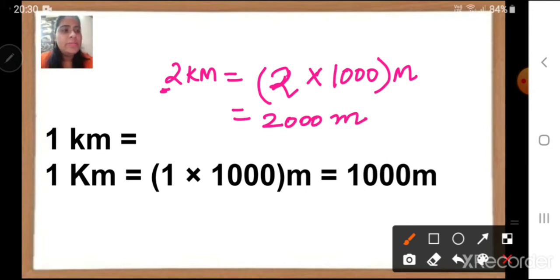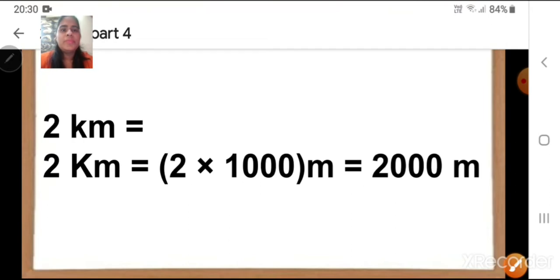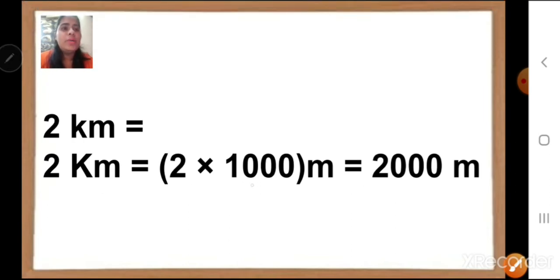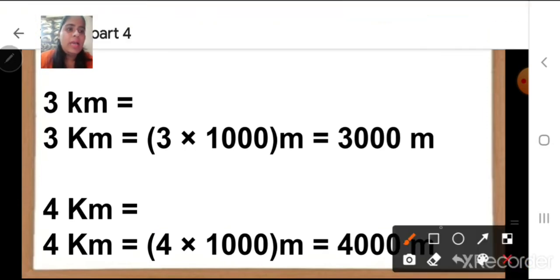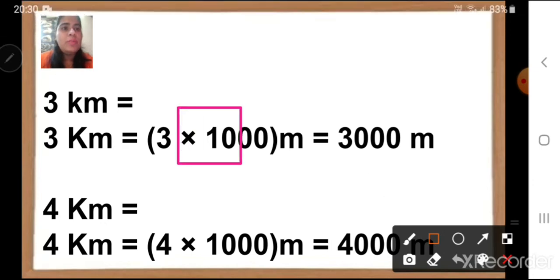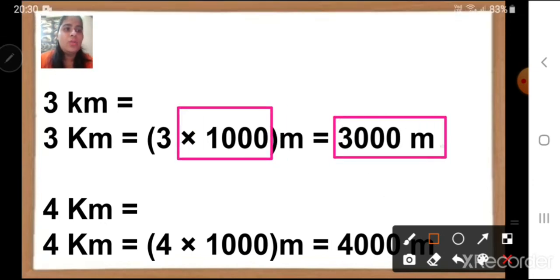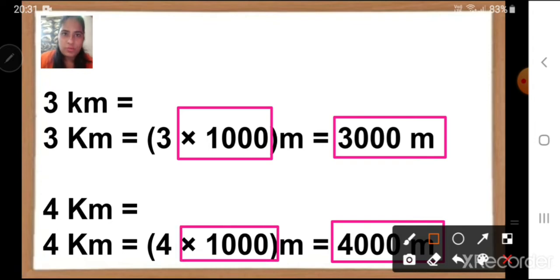Right, children? See here, 2 into 1000 is 2000. Now, if I want to find it for 3 kilometers, the same way I multiply by 1000 and I get my answer as 3000 meters. So 3 kilometers is equal to 3000 meters. 4 kilometers is equal to 4000 meters. How did we get it? By multiplying by 1000.